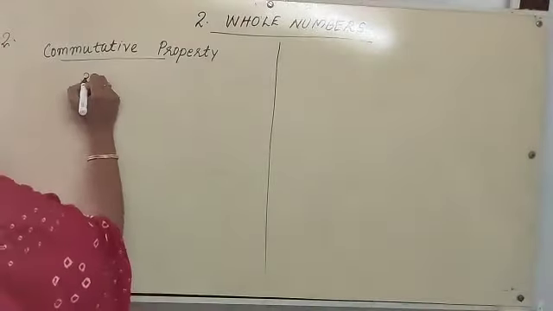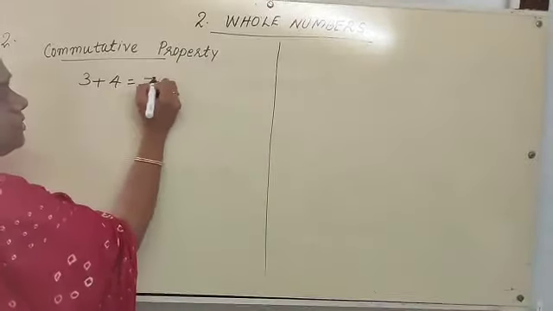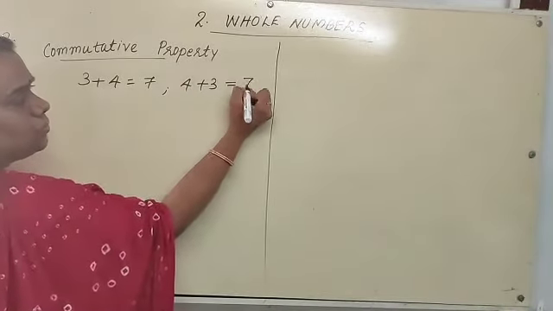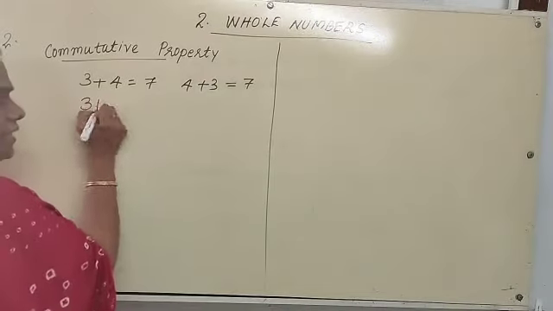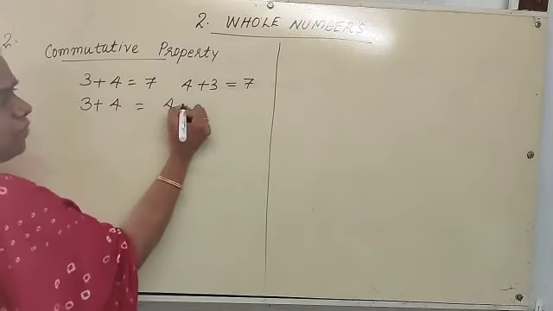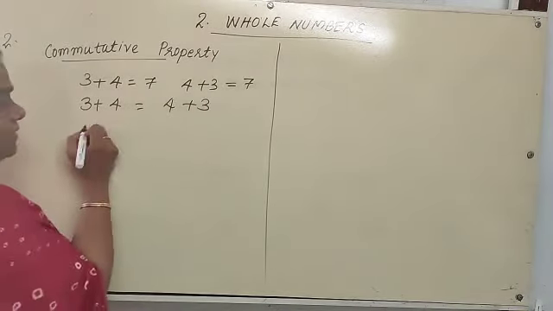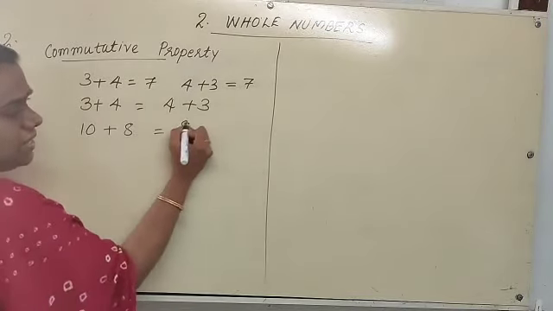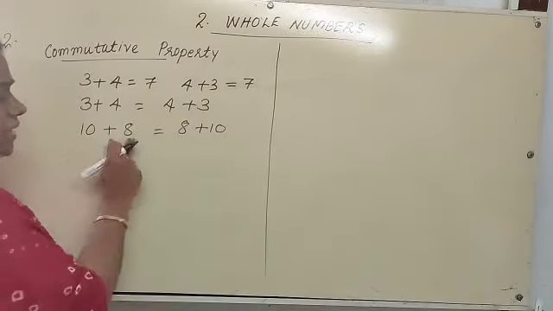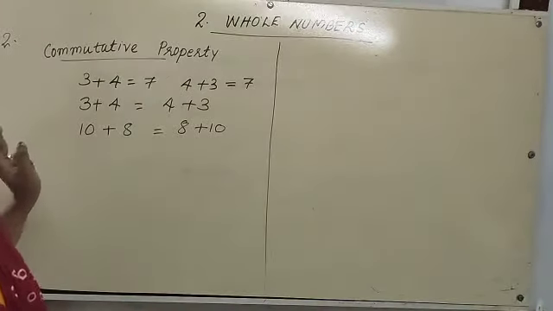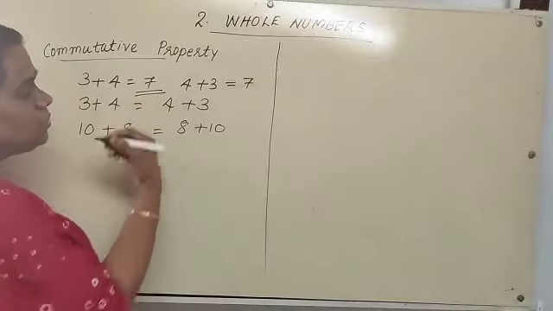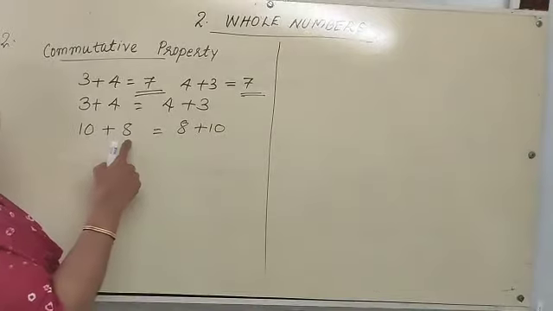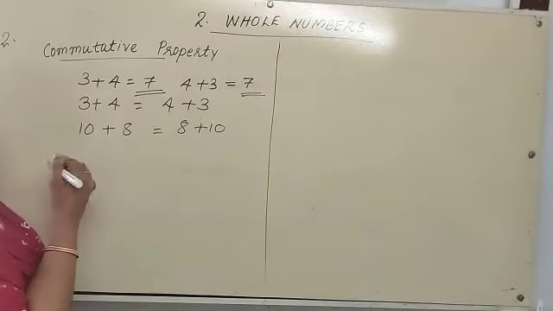That means 3 plus 4. What do we get? 3 plus 4 is 7. What about 4 plus 3? 4 plus 3 is also 7. Then we can write 3 plus 4 is the same as 4 plus 3. Like that, we can write 10 plus 8 is the same as 8 plus 10. Whatever the order, the answer must be the same. 10 plus 8 is 18, and 8 plus 10 is also 18.